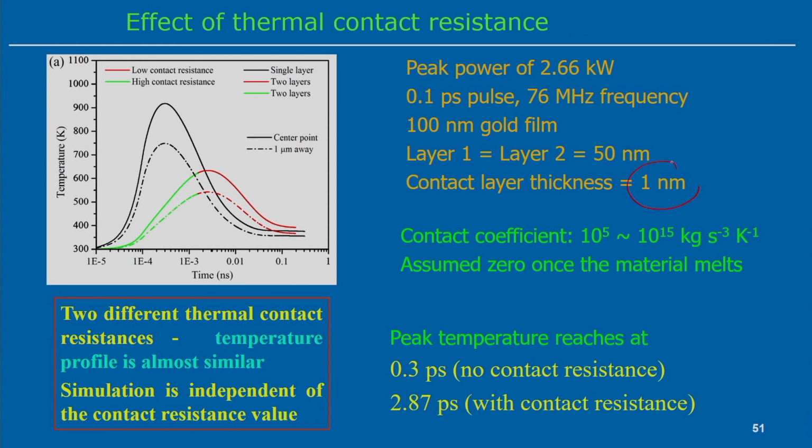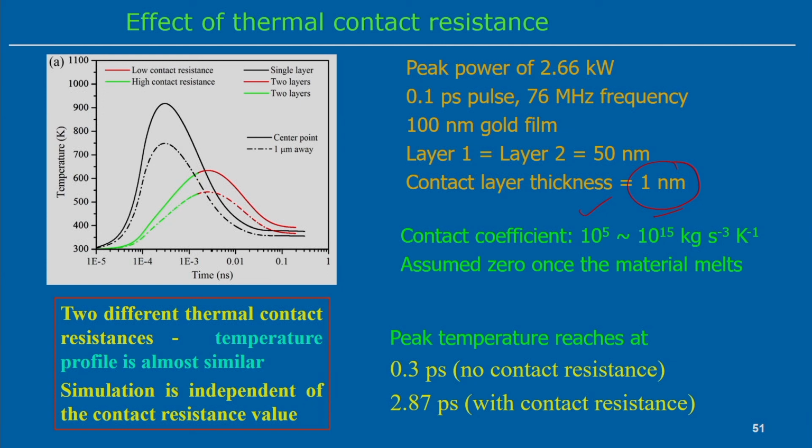A similar kind of graph we have analyzed in this case also, where the contact layer thickness is only 1 nanometer in this particular problem, and we have analyzed the effect of the contact resistance. The contact coefficient is varied from 10 to the 5 to 10 to the 15 kg per second cube per Kelvin, and assumed to be 0 once the material melts. So once the material melts, contact resistance becomes 0, but before melting we assume there is wide variability in the contact resistance, and we get this kind of temperature profile.